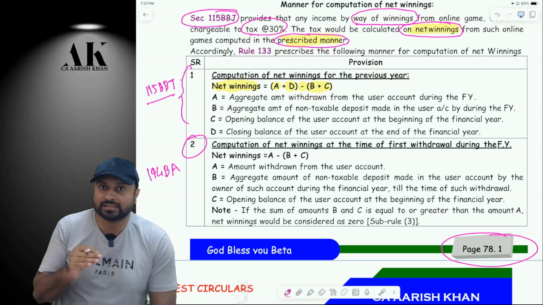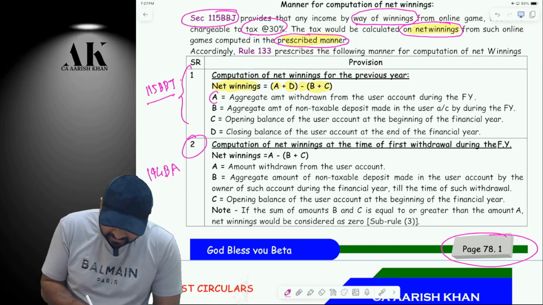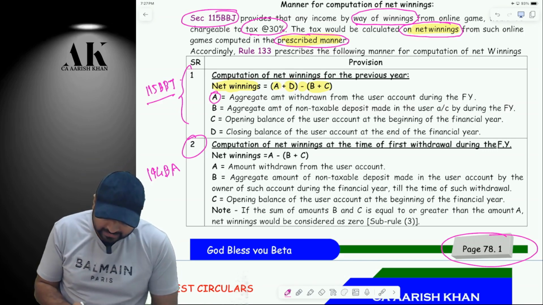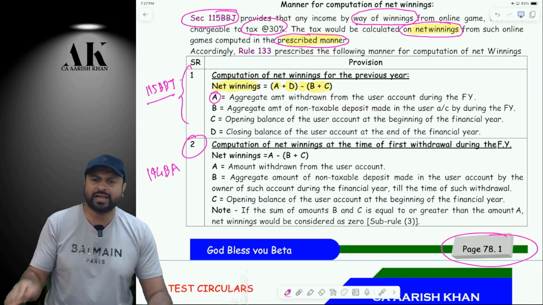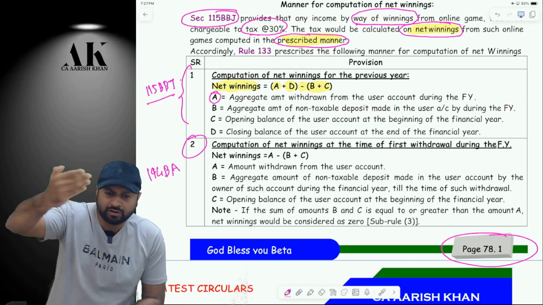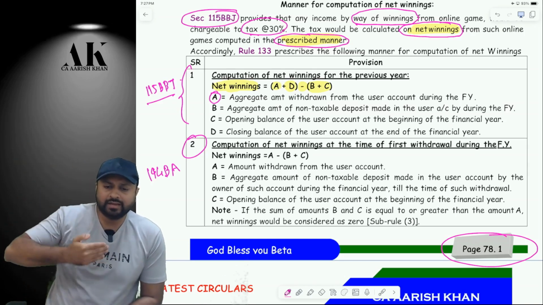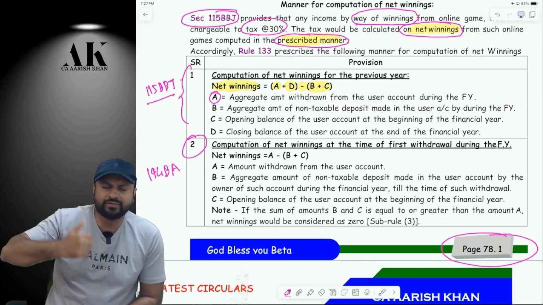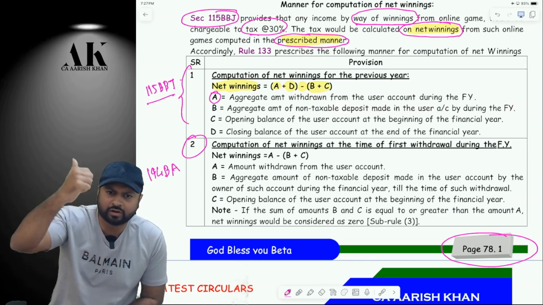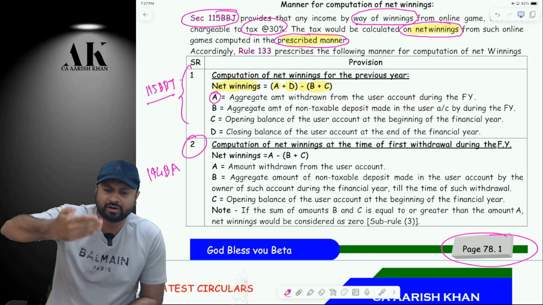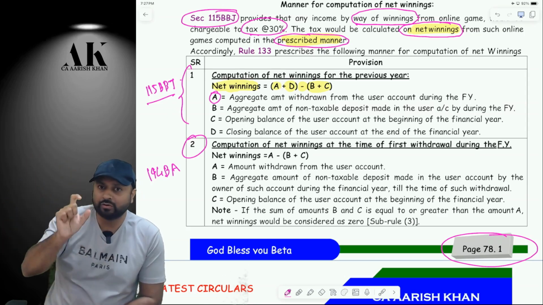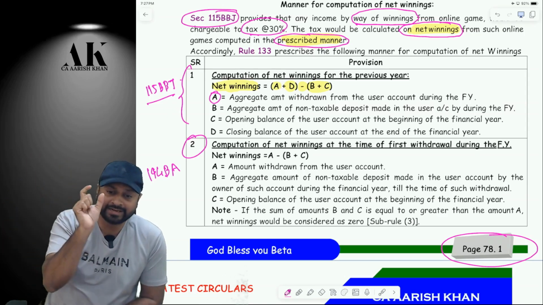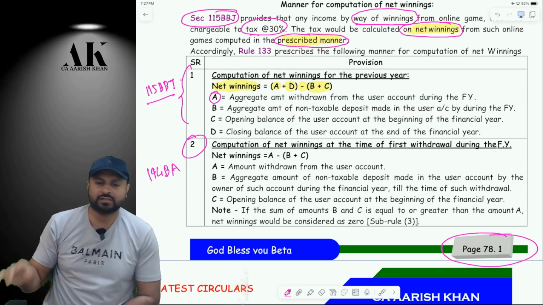Listen carefully. I have to address certain technical terms over here. Point A is very simple. A is the aggregate amount withdrawn from the user account during the financial year. What do I mean by aggregate amount? Is it possible that at multiple points you are withdrawing from the online game account? In April, you withdraw 2,000 rupees. In May, 5,000 rupees. In June, 10,000 rupees. In July, 25,000 rupees. Multiple withdrawals are there as and when you are winning. So you have to take in A the aggregate withdrawal from 1st April till the 31st of March. Are you clear?